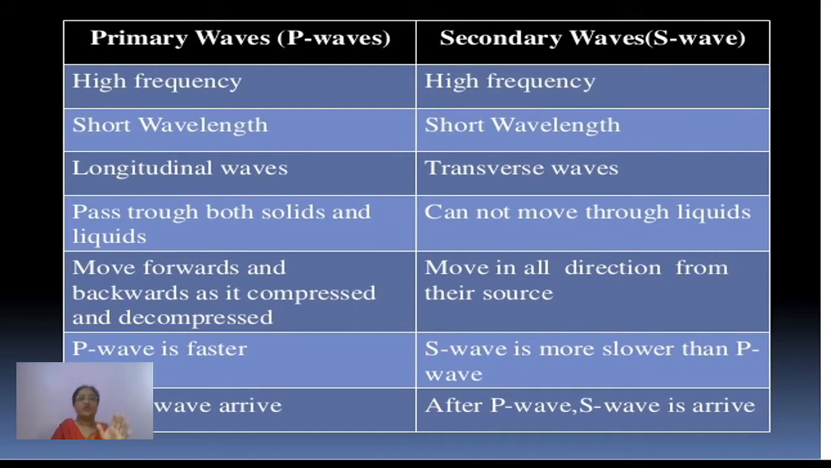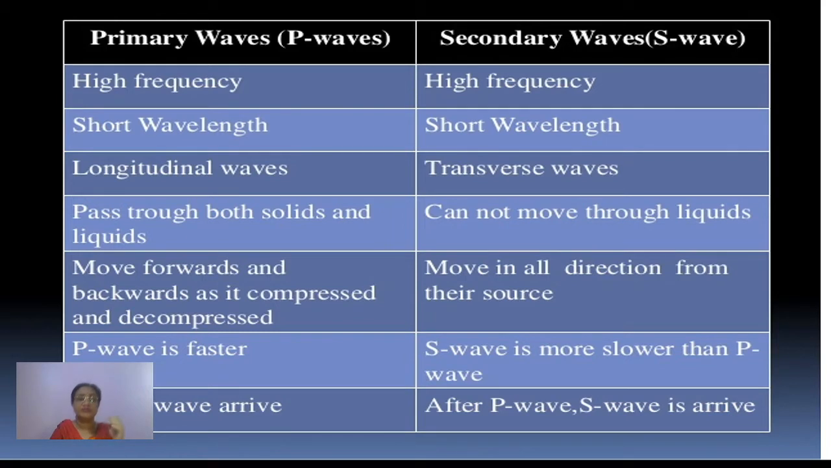Now if we distinguish between the two, you will find the primary waves and secondary waves both are of very high frequency. But the primary waves are generally longitudinal waves, as compared to that, the secondary waves are transverse waves. And primary waves are in the form of short wavelength, and secondary waves are also in the form of short wavelength.